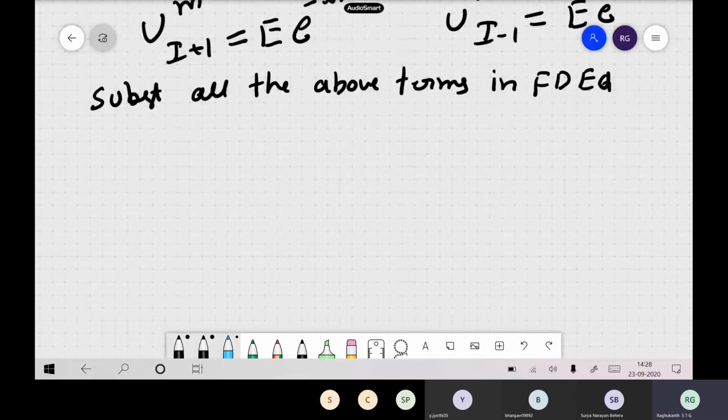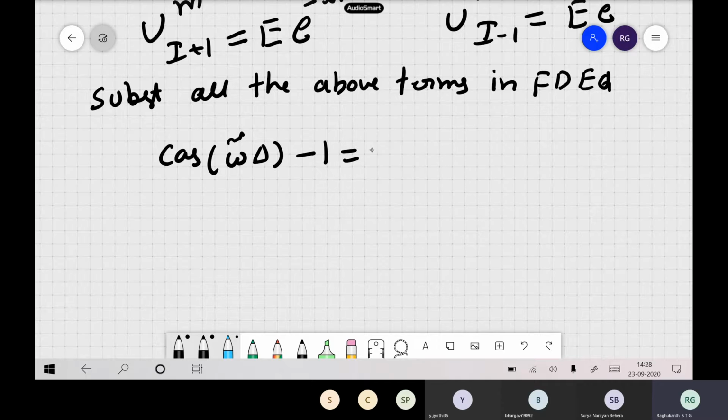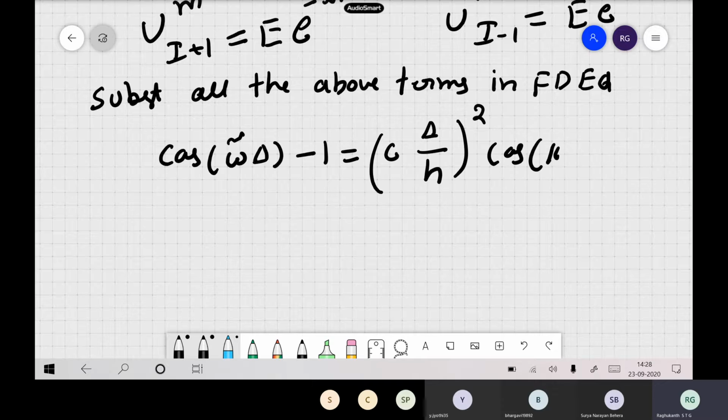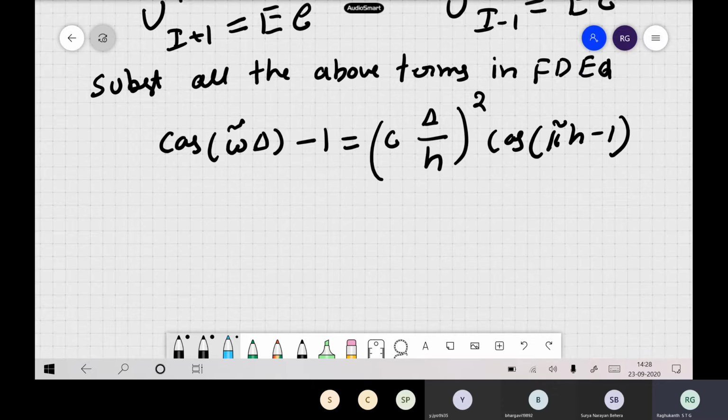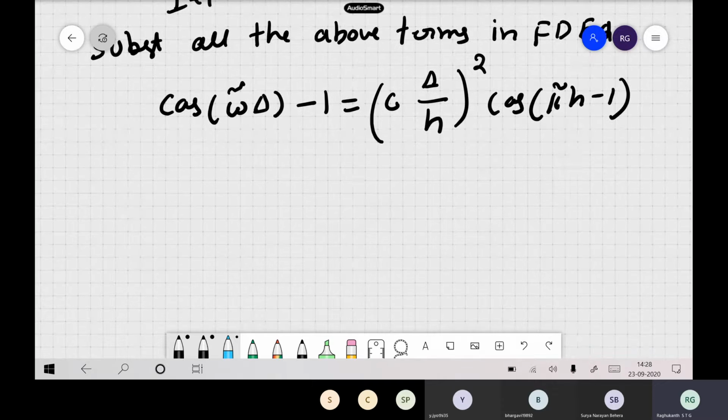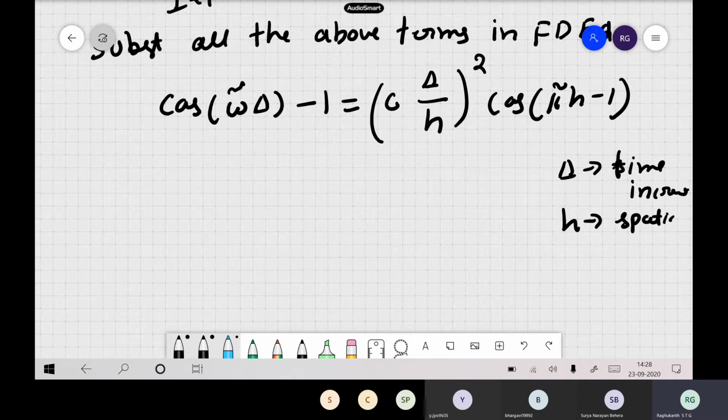So finally you will get terms like this: cos of omega hat delta minus 1 equals c delta by h whole square times cos of k hat h minus 1. Here delta is the time increment. Last class also the same notation we were using. h is your spatial increment.